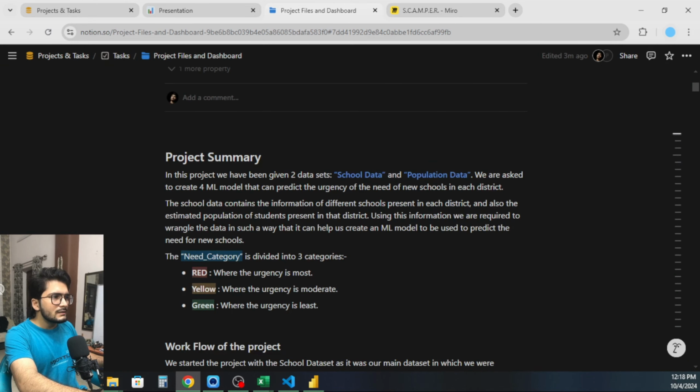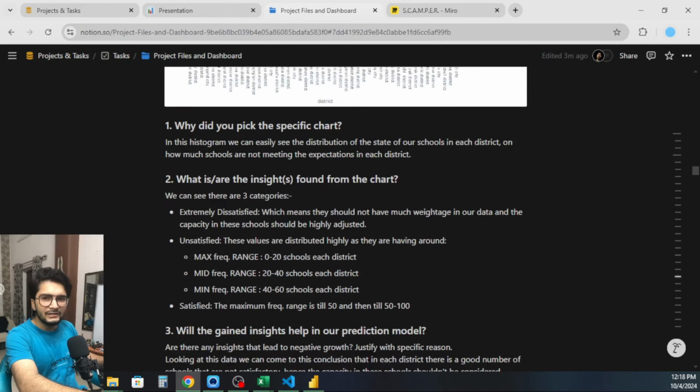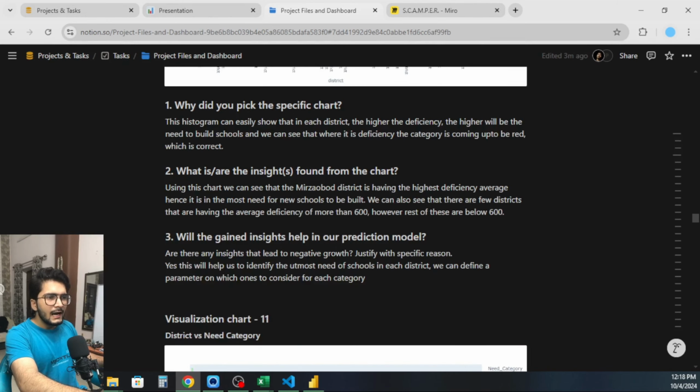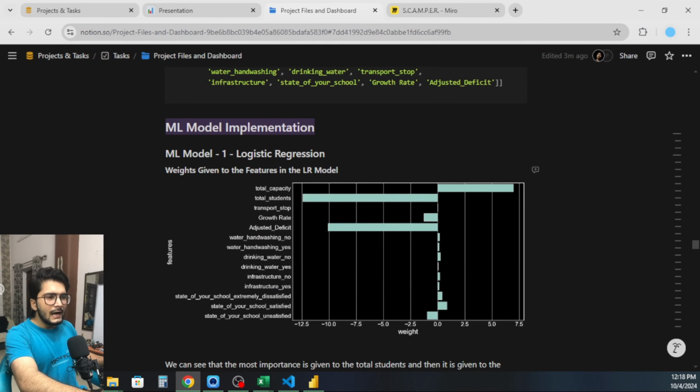Once the exploratory data analysis was completed, I started working on the prediction models, and I took 4 models. First of all was logistic regression. I took these columns and encoded the categorical variables into numerical variables.